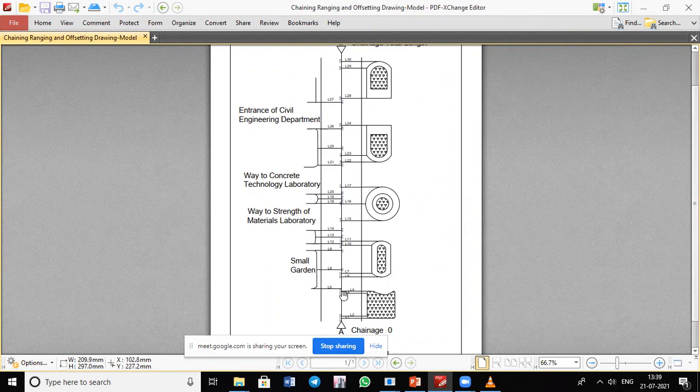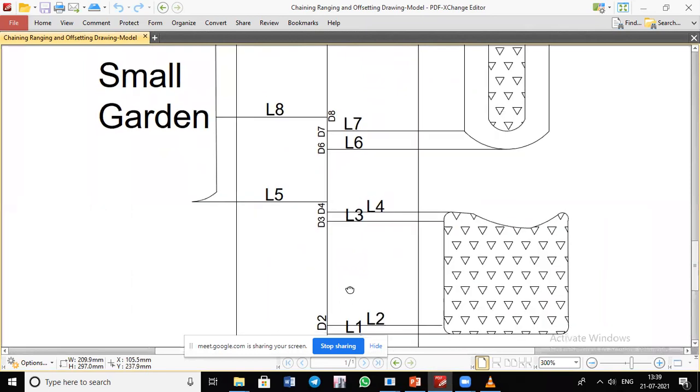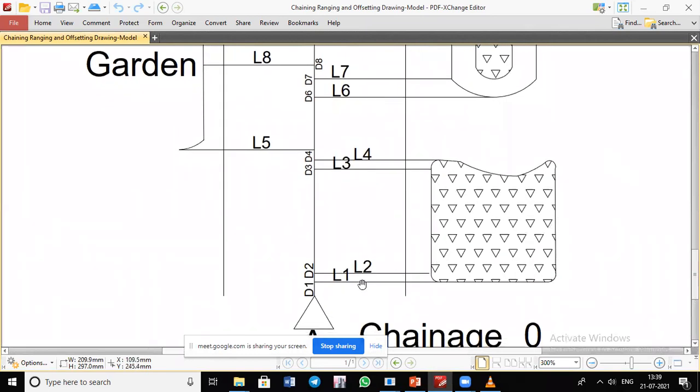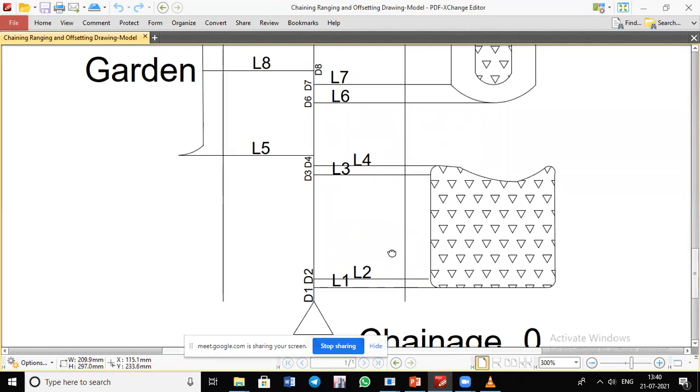The next step is offsetting. This is the object present on the right hand side. Here you can see there is a curve. I'm going to keep my open cross staff at this point and the second ranging rod here, and bisect this corner edge with the help of the open cross staff, and measure this D1 distance and L1 distance. Again, for another corner point of the garden, keeping the open cross staff, I am going to bisect the ranging rod at A or B and the ranging rod here, and correspondingly measure the distances from A, D2 and L2.